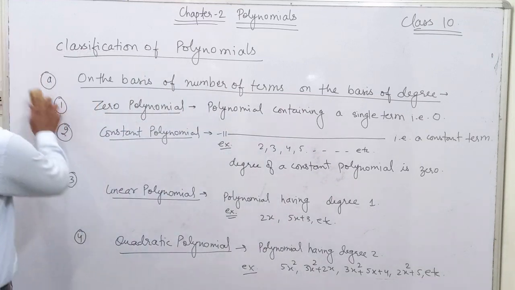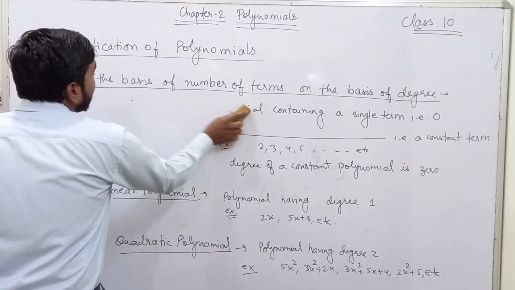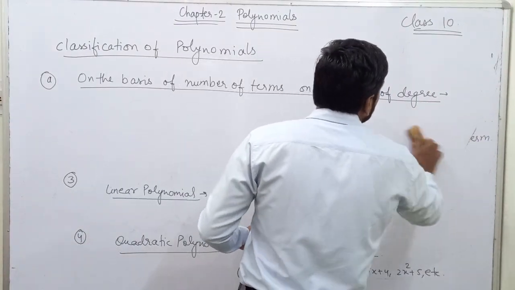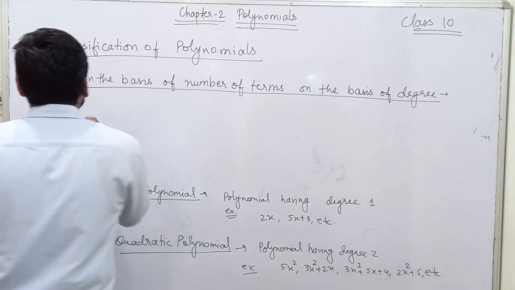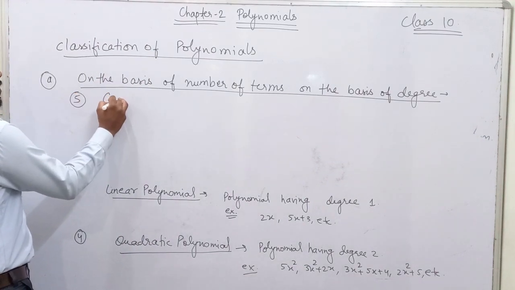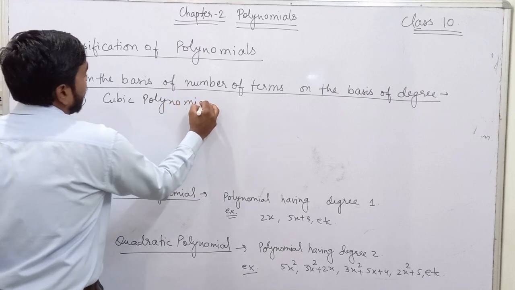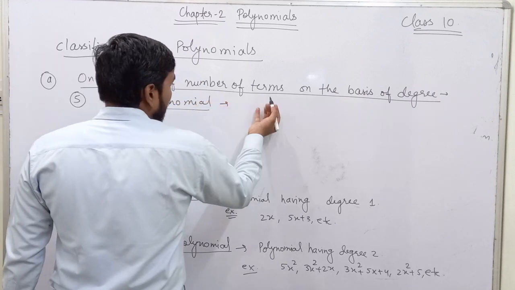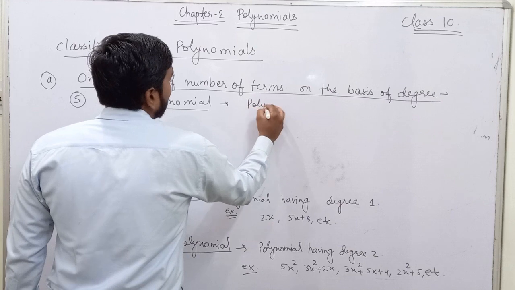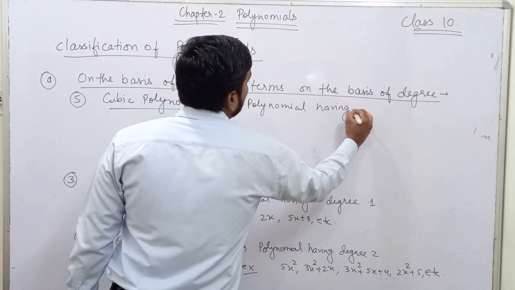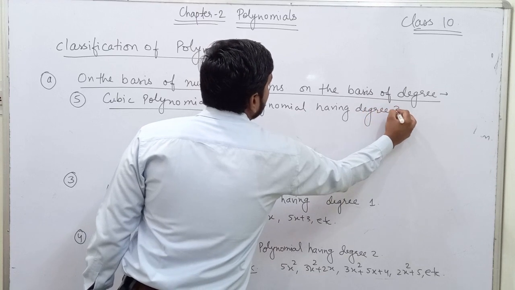Now, on increasing the degree, we will get a polynomial of degree 3, and that is called a cubic polynomial. A cubic polynomial is a polynomial having degree 3.